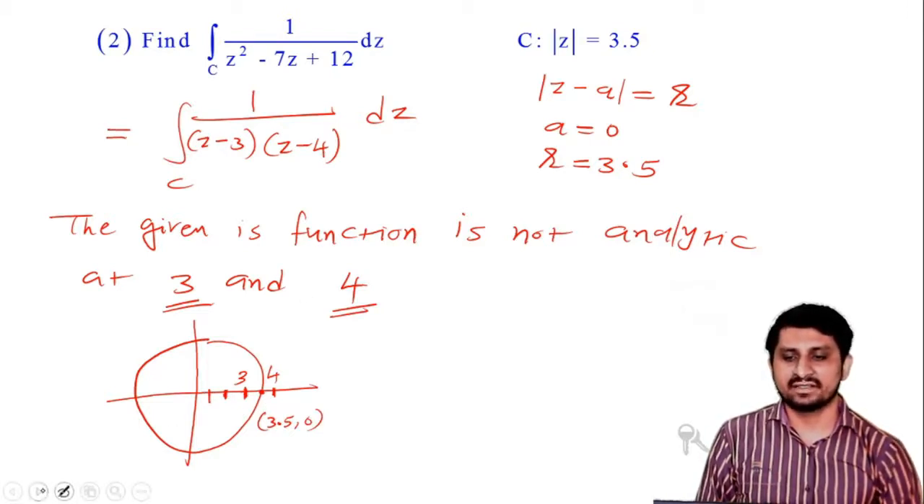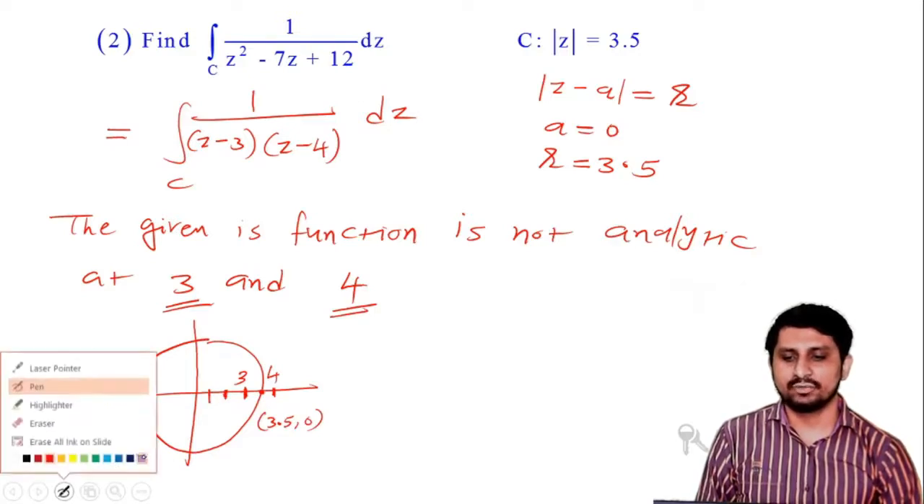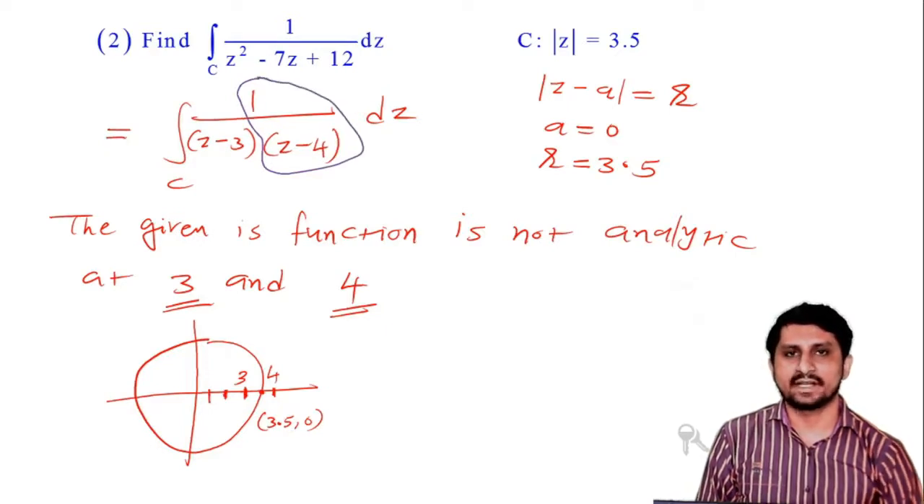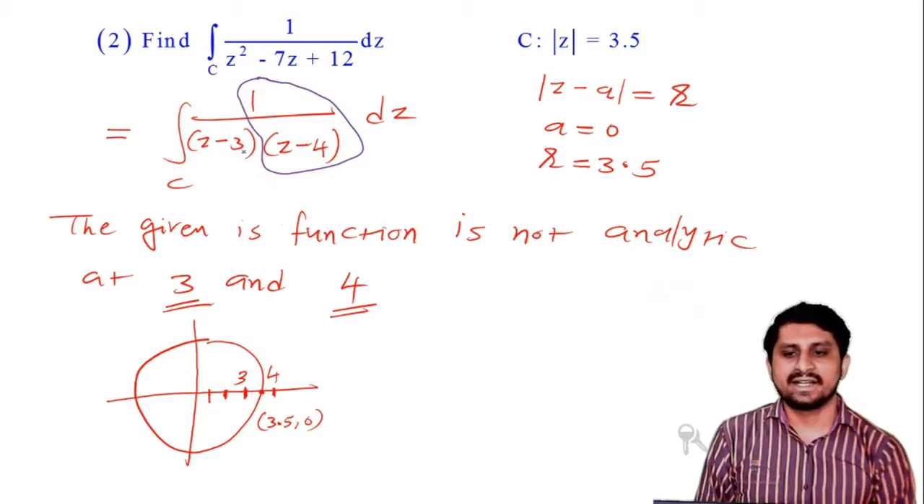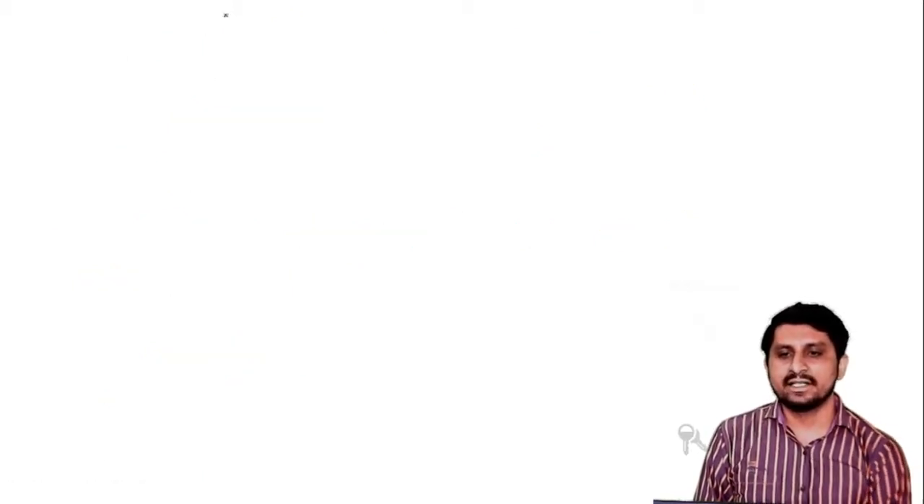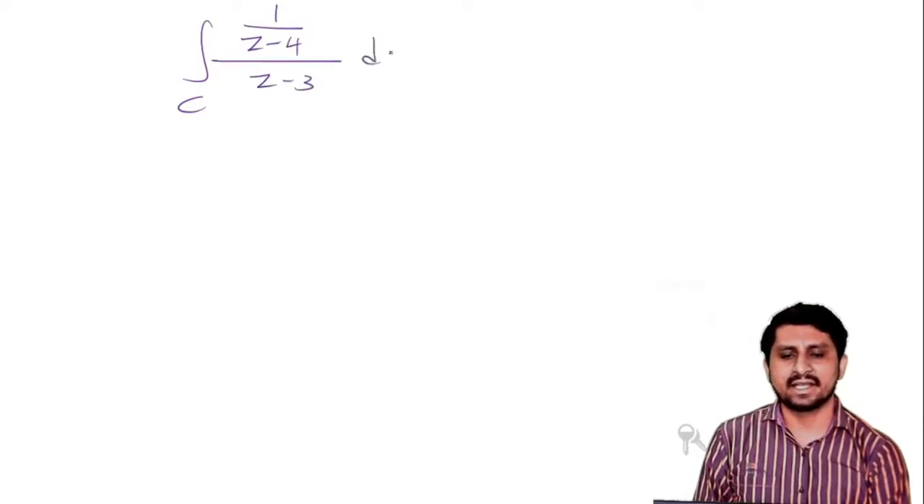This is something very interesting, right? Let me show you with a different color so you can understand. This is 1 upon z minus 4, and this is my f of z. Instead of z minus z0, now I have z minus 3. So the integration of 1 upon z minus 4 divided by z minus 3 dz, I can write.